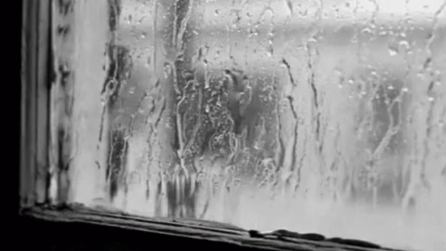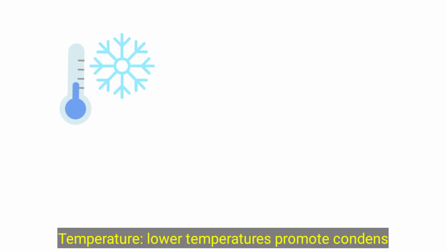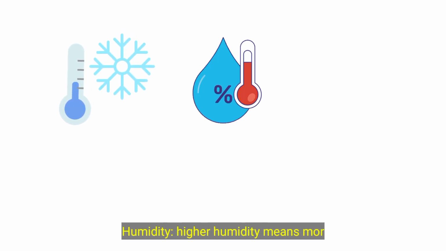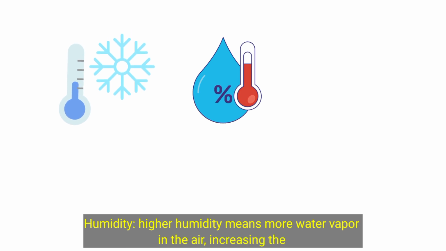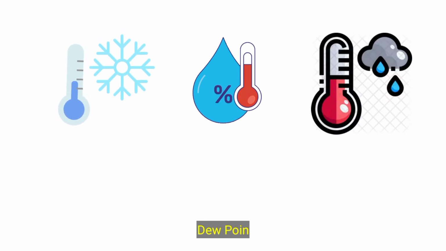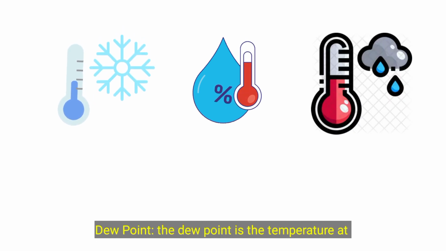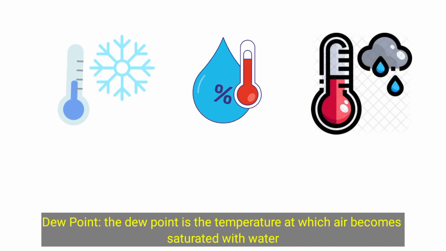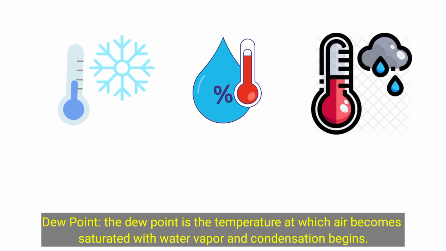Key factors. Temperature: lower temperatures promote condensation. Humidity: higher humidity means more water vapor in the air, increasing the likelihood of condensation. Dew point: the dew point is the temperature at which air becomes saturated with water vapor and condensation begins.